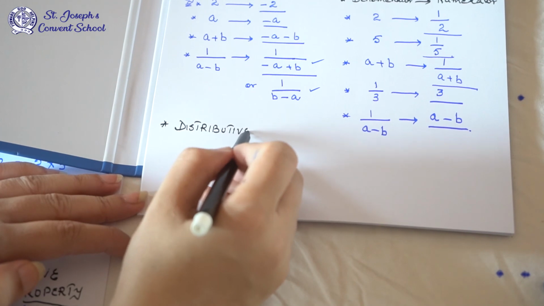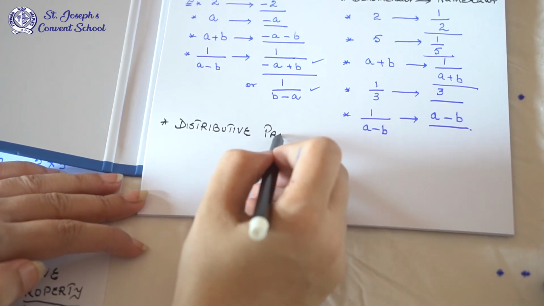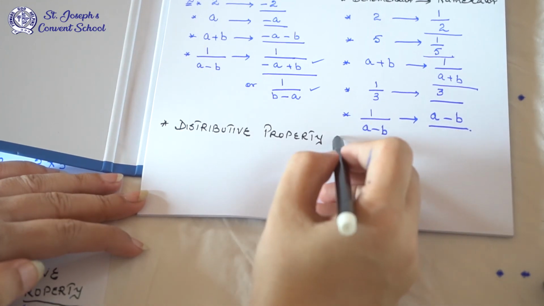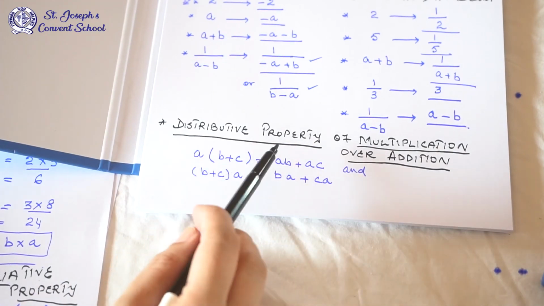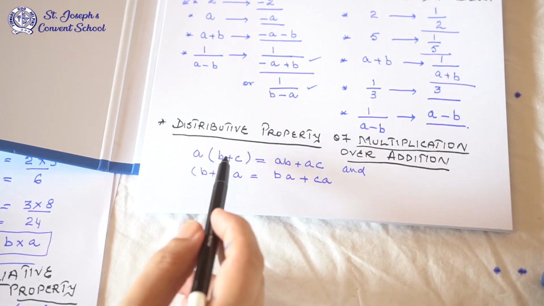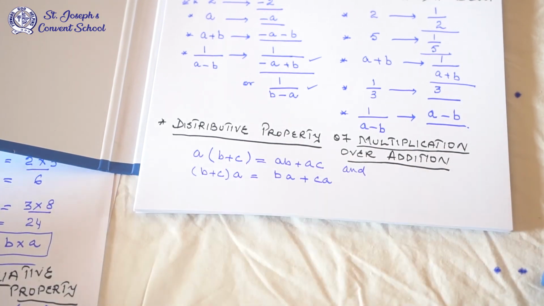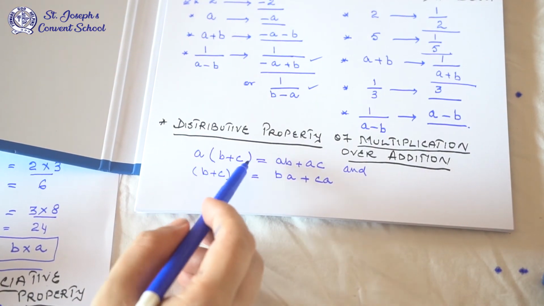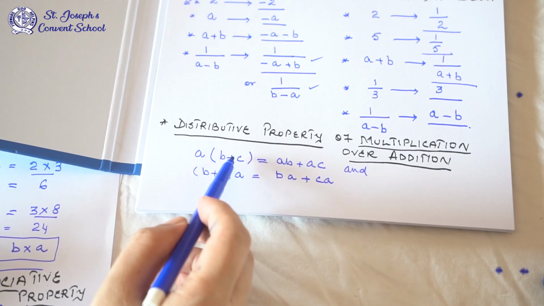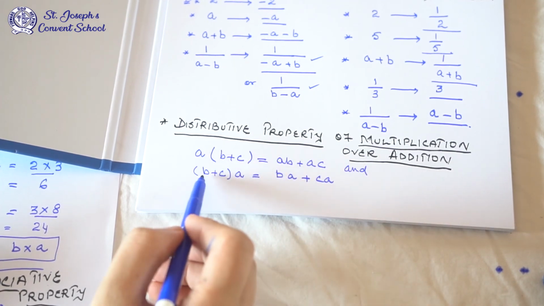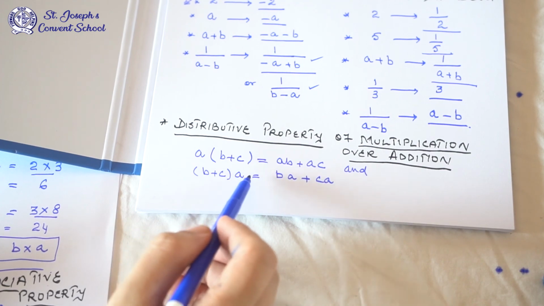Distributive property of multiplication over addition. It means the multiplication sign and addition sign, both signs are involved. So it is A into B plus C. You know how to open the bracket: AB plus AC. Or if I write BC first and A afterwards, how do you open it? BA plus CA. It is the same.